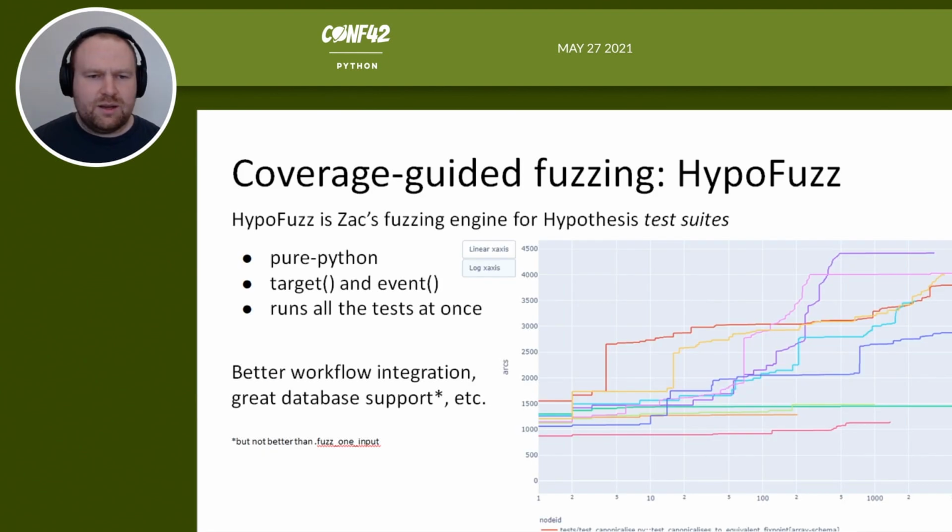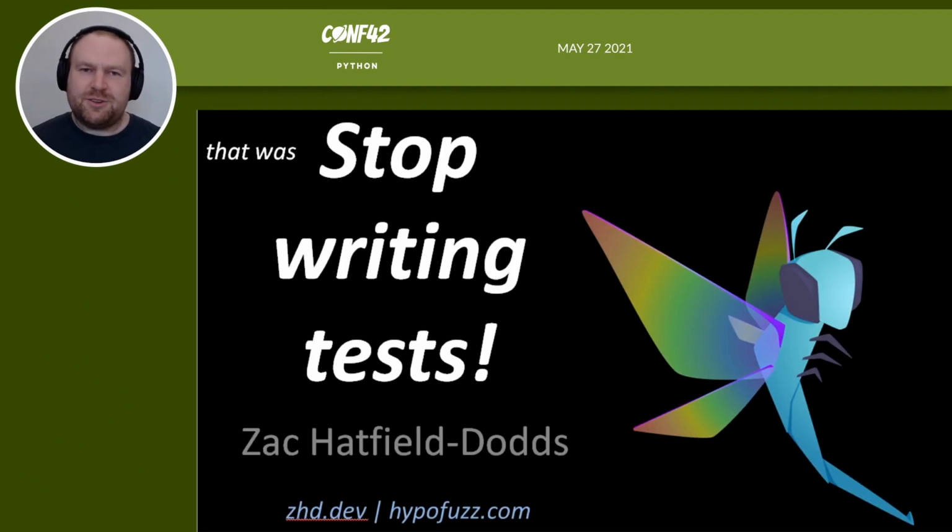All right, so that's pretty much my talk. I want you to stop writing tests by hand and instead use Hypothesis and property-based testing to come up with the inputs for you, to automatically explore your code, to write your test code, and ultimately to even decide what tests to run. These tools together can make testing both easier and more powerful, and I hope you enjoy using them as much as I have.